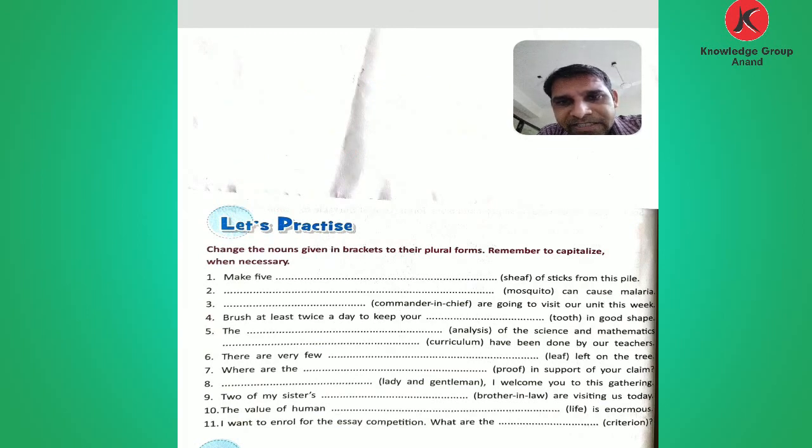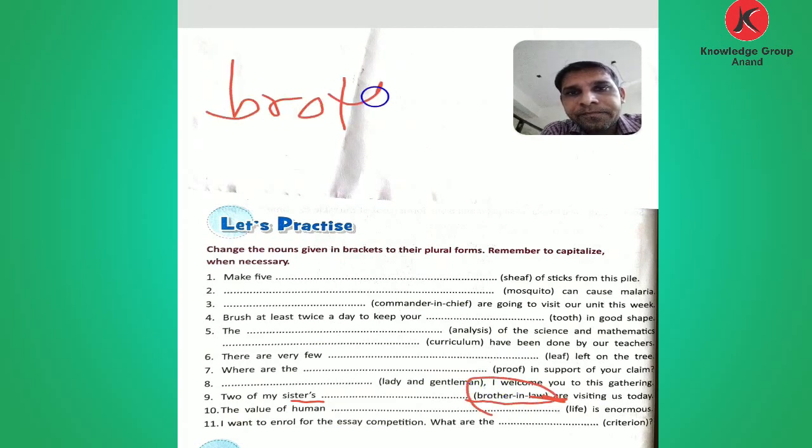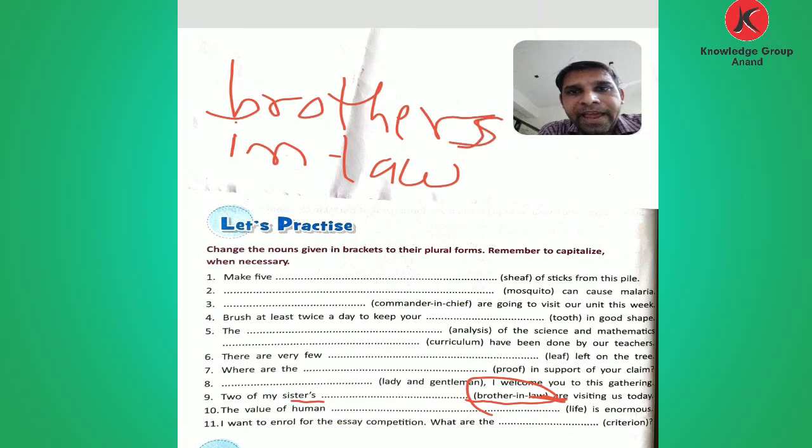Comes to the 9. Two of my sisters. Not talking about the sister, but two of my sisters blank are visiting us today. Not a single, but two. But who? Brother-in-law. So what do you write here? Brothers-in-law. Only adding S after brother. So brothers-in-law is the answer of the 9. Now comes to number 10.